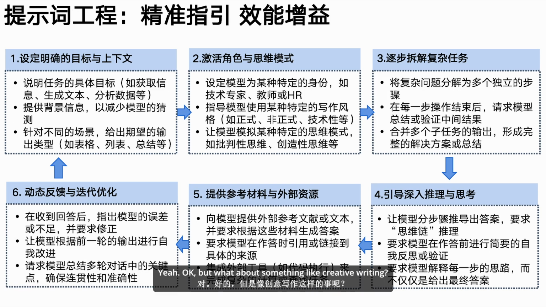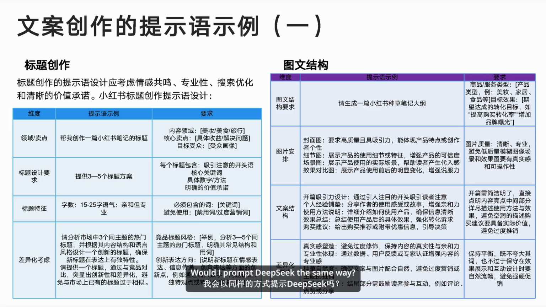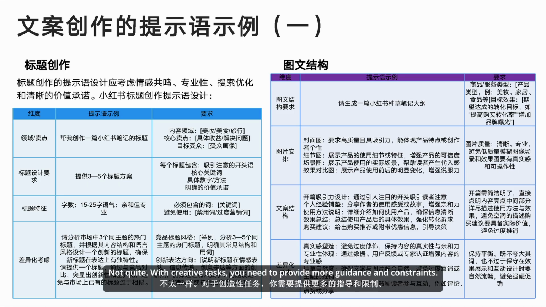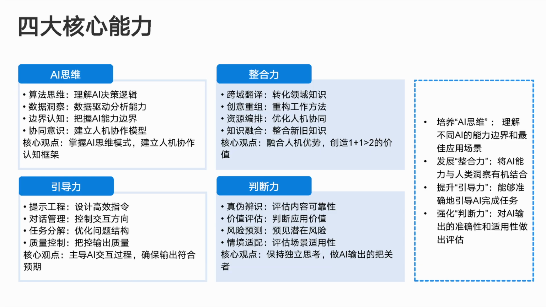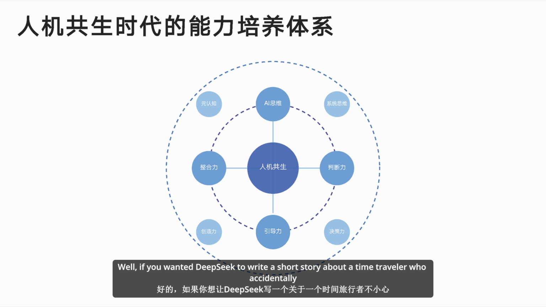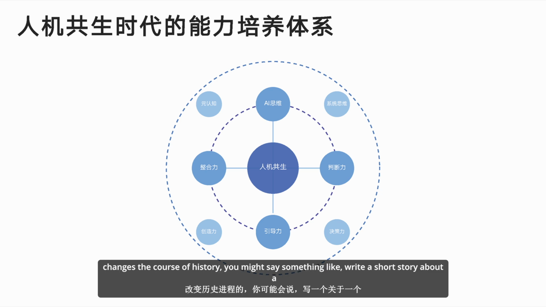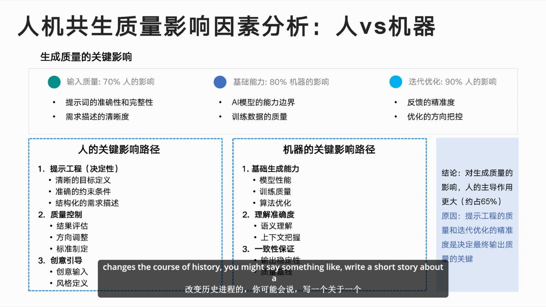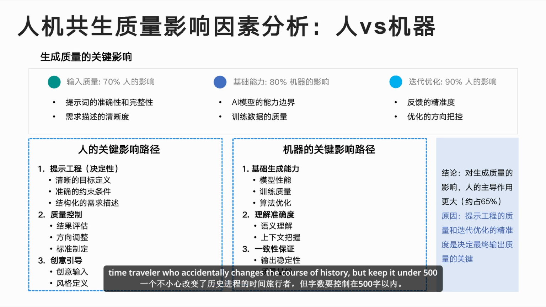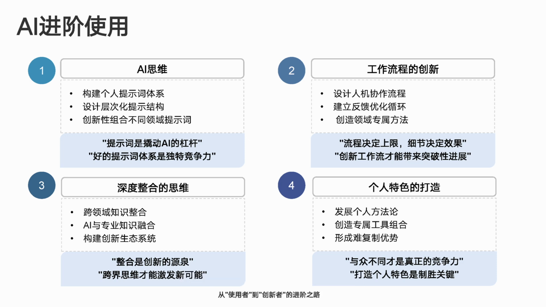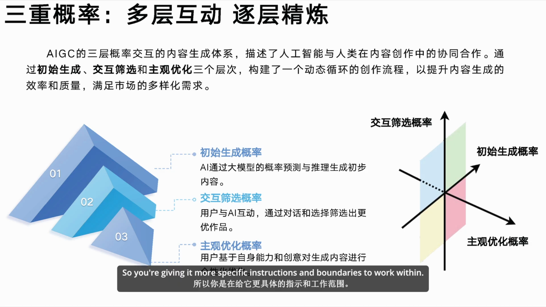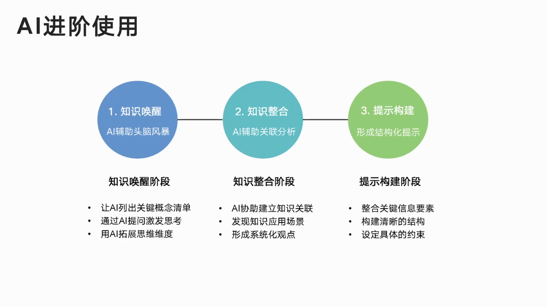It's pretty mind-blowing. Okay, but what about something like creative writing? Would I prompt DeepSeek the same way? Not quite. With creative tasks, you need to provide more guidance and constraints. Like what kind of constraints? Well, if you wanted DeepSeek to write a short story about a time traveler who accidentally changes the course of history, you might say something like, write a short story about a time traveler who accidentally changes the course of history, but keep it under 500 words and make sure it has a twist ending. So you're giving it more specific instructions and boundaries to work within. Exactly. You're essentially filling in the gaps that a reasoning model might not automatically consider.